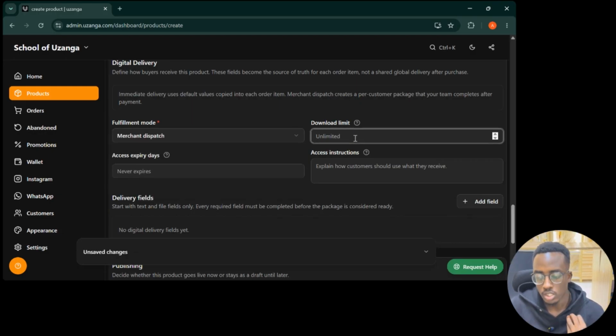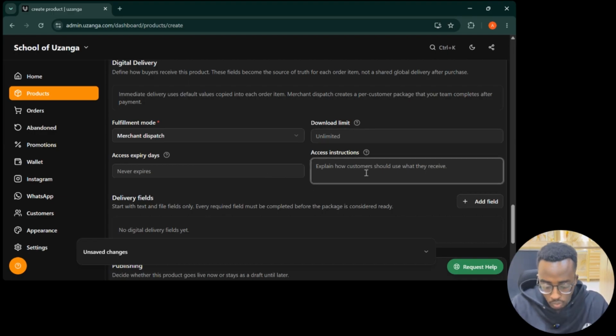The download limit means if it was a file, a PDF, how many times do you want the customer to be able to download it? We'll ignore that. We'll also ignore this. Then here we'll say check what slot date for your booked class, something like that.